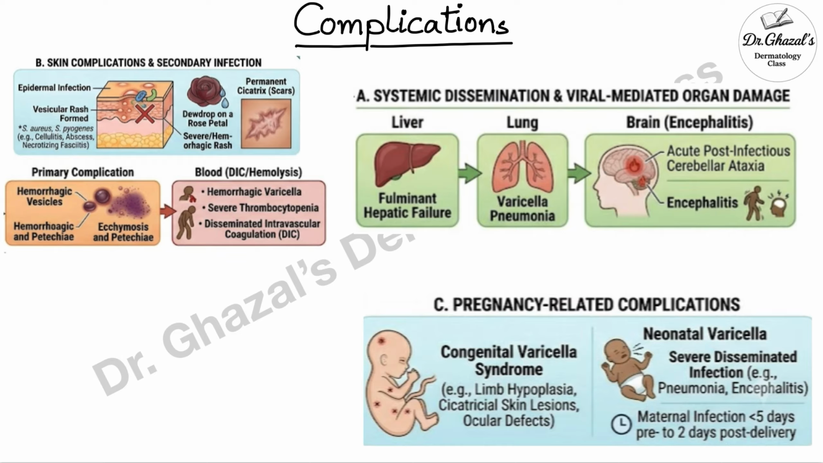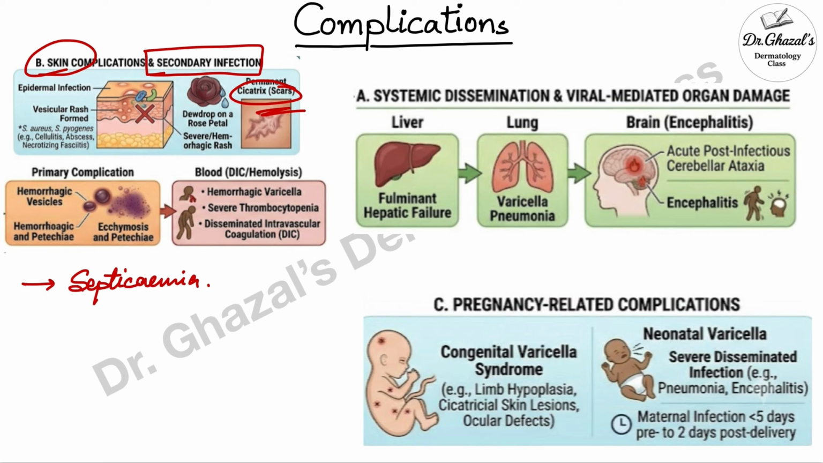Now coming to the complications of varicella. First and foremost, the skin complications. The vesicle can easily get secondarily infected and may lead to scars. Infected vesicles easily lead to scars, so you should always try to add an antibiotic to prevent scarring. The secondary infection, if not taken care of, may lead to septicemia as well. Now, when the patient has hemorrhagic varicella with ecchymosis and petechiae, there is always a chance to develop DIC and widespread hemolysis due to severe thrombocytopenia.